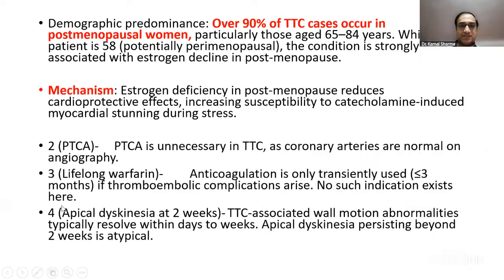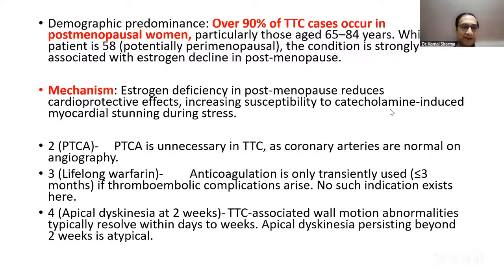Between these options, we would always think of Takotsubo occurring in postmenopausal women as the right answer, because 90% of Takotsubo occur in postmenopausal women. Almost a ratio of 9 to 1 female to male. Again, postmenopausal versus a young female ratio is also pretty high. This 58 is slightly perimenopausal, but usually it's elderly females, 65 to 80 years, strongly associated with estrogen decline.